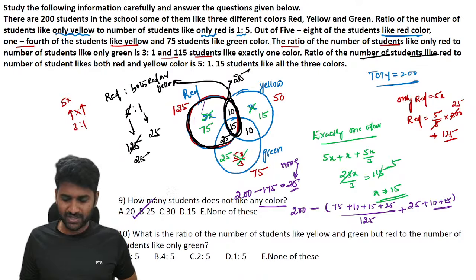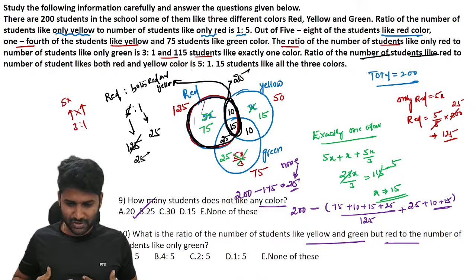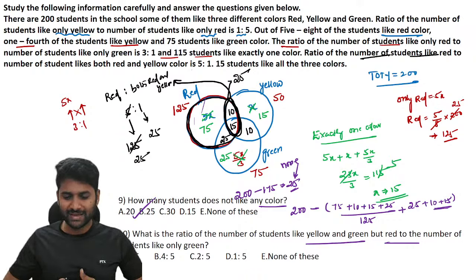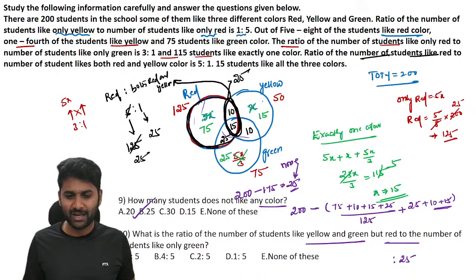Question number 2. What is the ratio of the number of students who like yellow and green but not red to the number of students who like only green? Guys, you know that only green is 25. What about the previous value? We need the number of students who like yellow and green but not red.